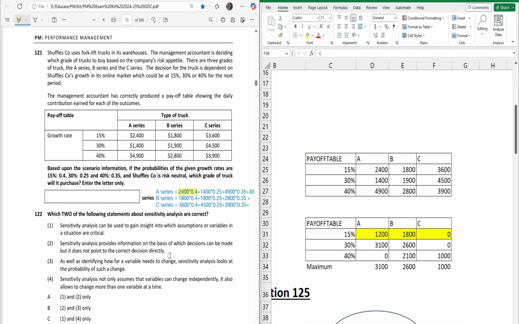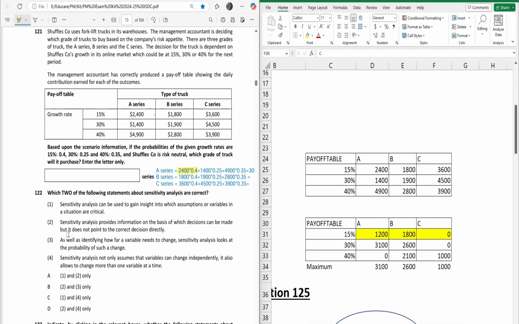If you look at the options, as we know statement 1 is right, option B is out because it does not have option 1. Option D is also out. So we have either A or C as our right answer. We know the second one is also correct, so we obviously figure out our answer is A, right? But let's look at statements 3 and 4 as well to understand why they are wrong.